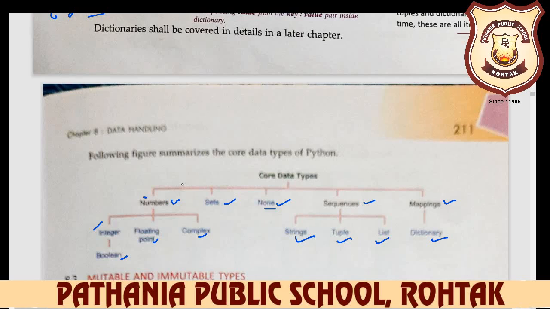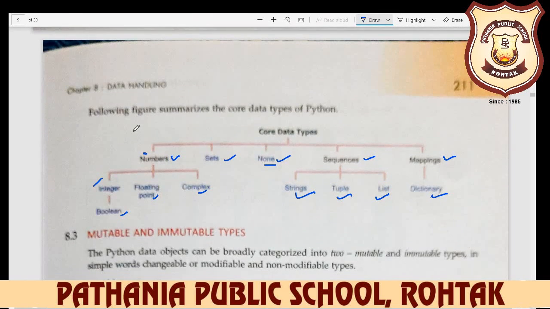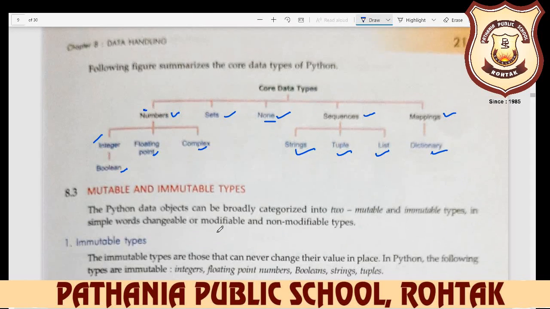Now the other terms are mutable and immutable. We have already discussed some parts of mutable and immutable, but here we learn them clearly.